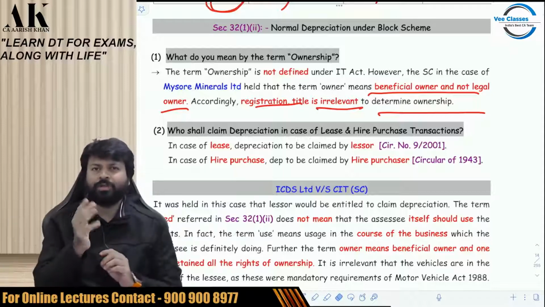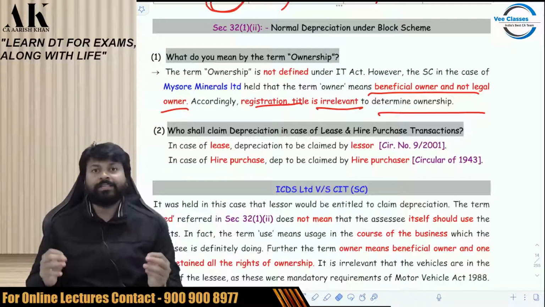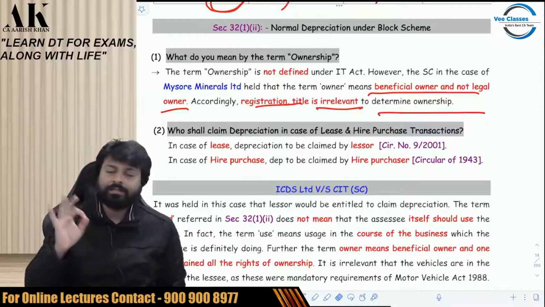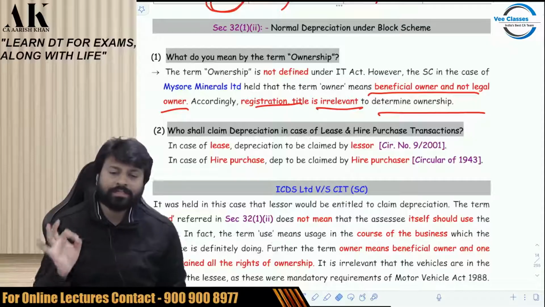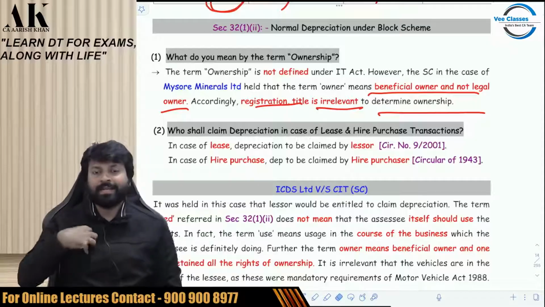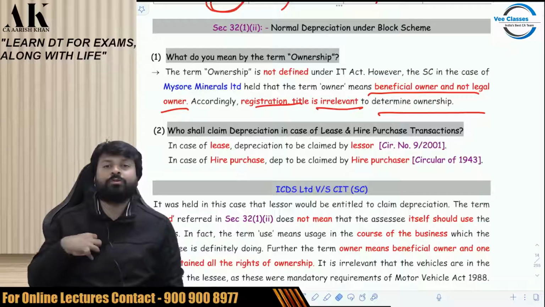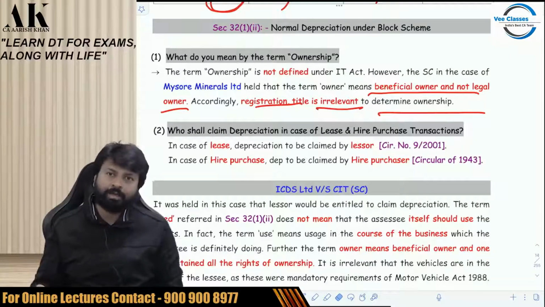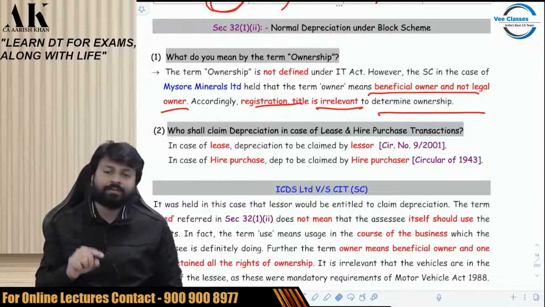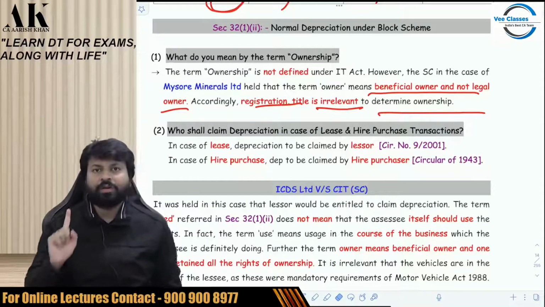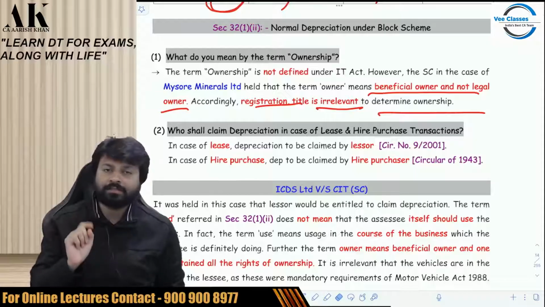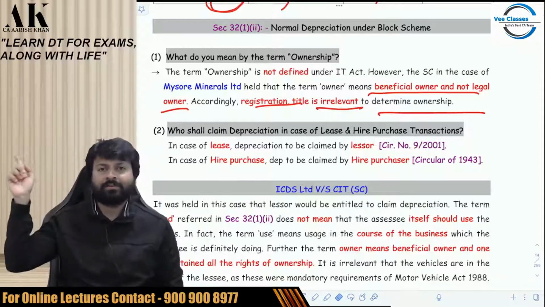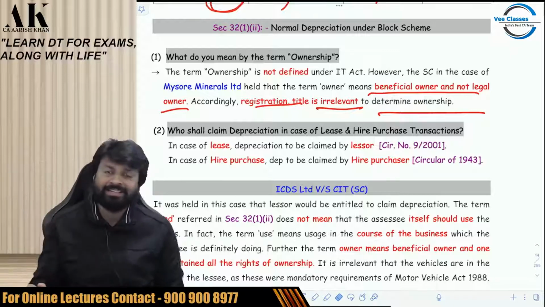Now, coming to two small things. In case of a lease transaction, who will claim depreciation? The government has said in a CBDT circular that in case of a lease transaction, it is the lessor who will claim depreciation. The person who is giving the asset on lease, that person will claim depreciation. It has been explained through a CBDT circular in 2001. Now the next question is, in case of a hire purchase transaction, who will claim depreciation? In that case also, CBDT has given a circular long back in 1943.